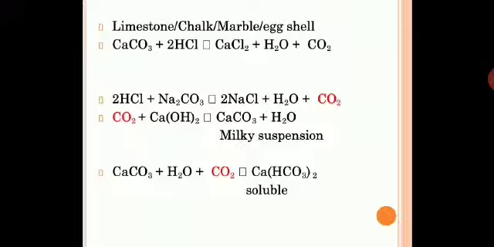What happens when you continuously pass carbon dioxide, that is, in excess? The reaction will continue: calcium carbonate plus H2O, in the next step plus carbon dioxide you add continuously. What will happen? The milkiness will disappear because there is a formation of calcium bicarbonate. See the formula, Ca(HCO3)2. This is soluble in water, and the milkiness will disappear because of the formation of soluble calcium bicarbonate. Again the solution will become colorless.